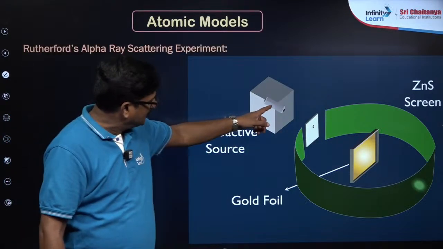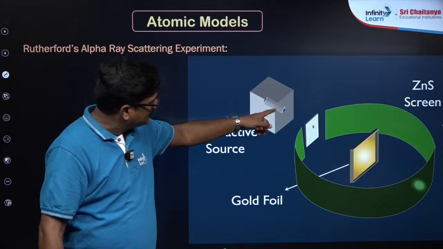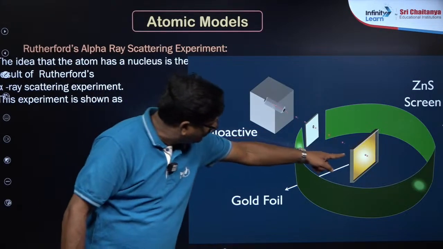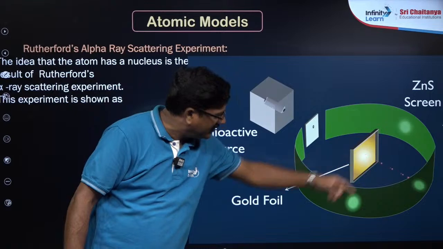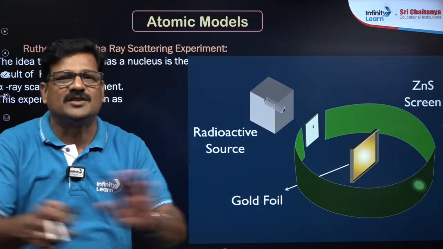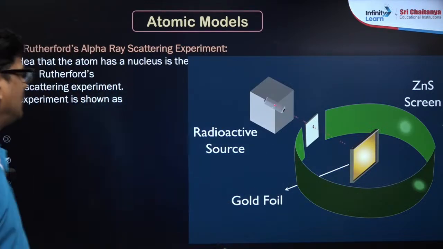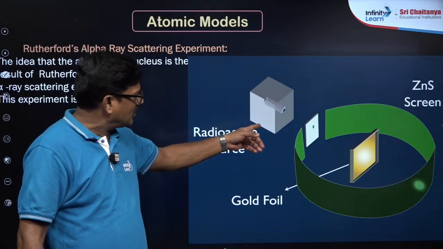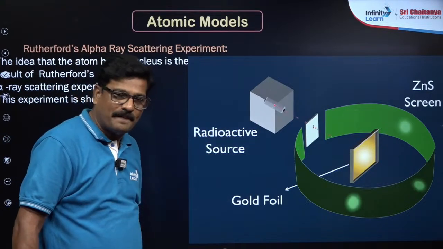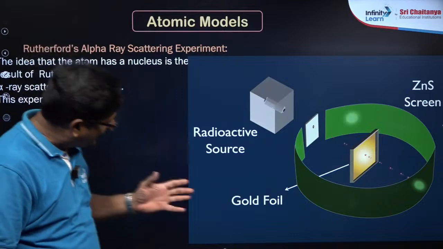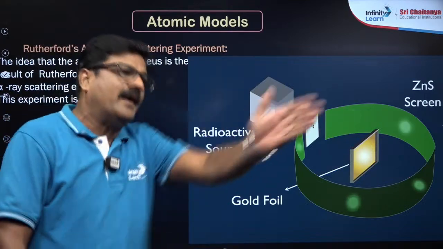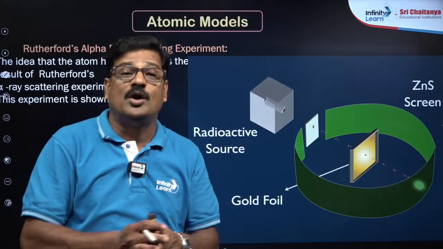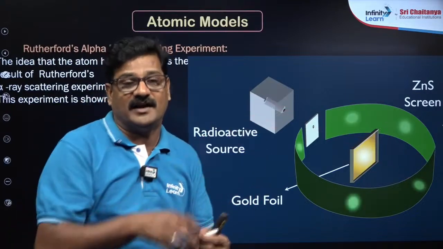See that animation. This alpha particle is coming and bombarding and penetrating through the gold foil without any deflection. है ना? से ना आपका एनिमेशन दिखाई दे रहे हैं, without any deflection. है ना बेटा? So what does it mean? So as alpha particles are penetrating, atom में अगर कुछ होगा तो ये alpha particle अटक जाएगा.